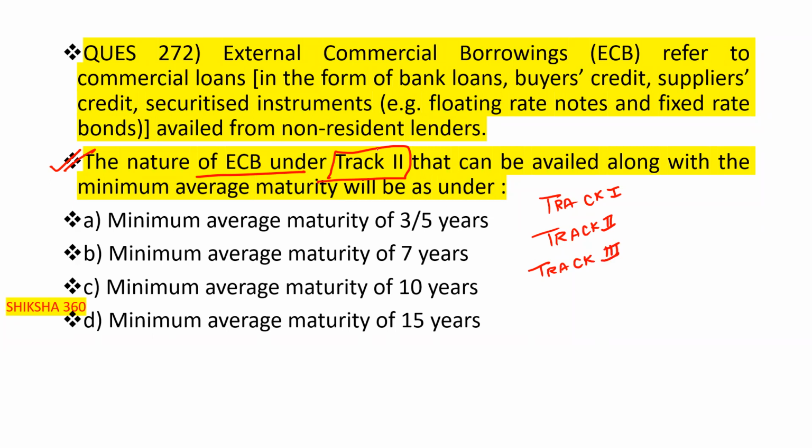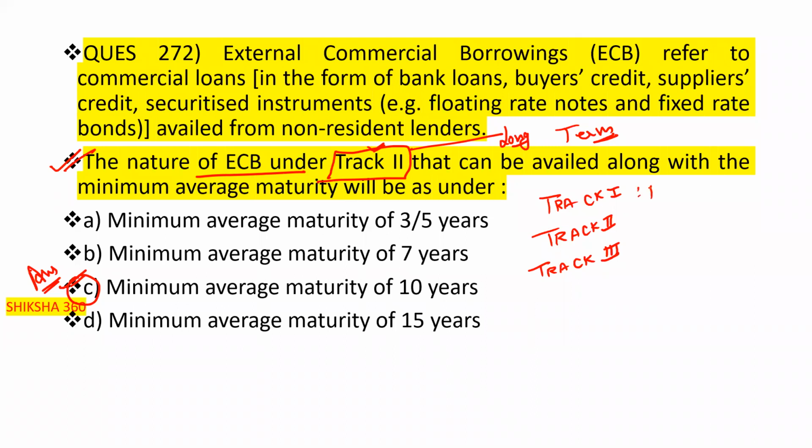Here they are talking about track 2, which is long term. Under that the minimum average maturity is 10 years. So option number C is the answer.